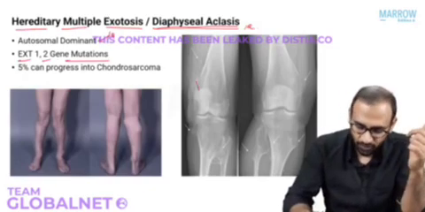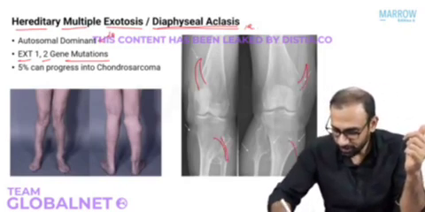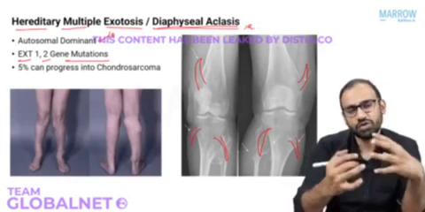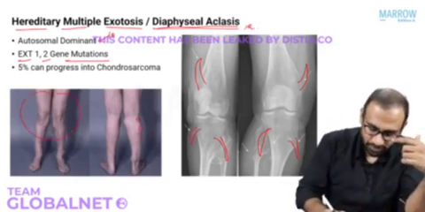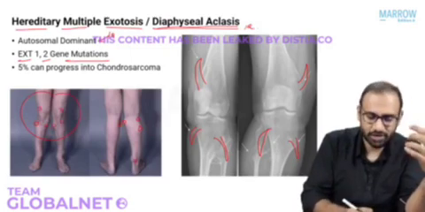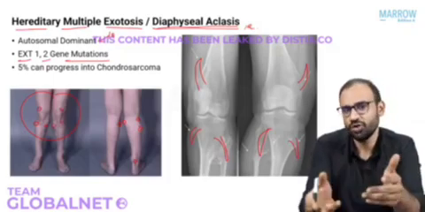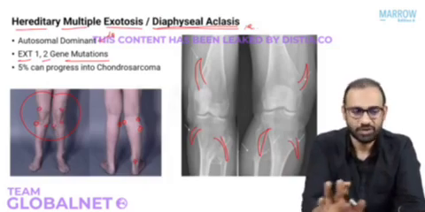Look at this X-ray. One osteochondroma here, another here, another here, multiple osteochondromas. So everywhere around the joints, what will you notice? Swellings. You will notice swellings. This is the condition known as hereditary multiple exostosis or multiple osteochondromatosis, diaphyseal aclasis. That's all you need to know about this condition.